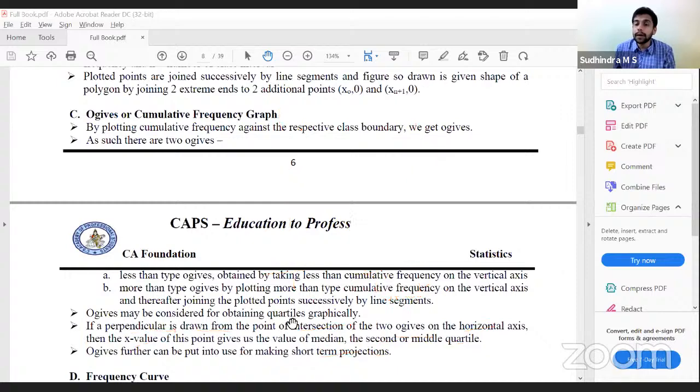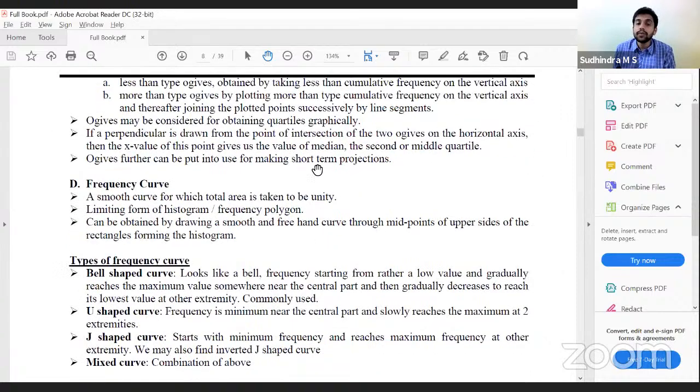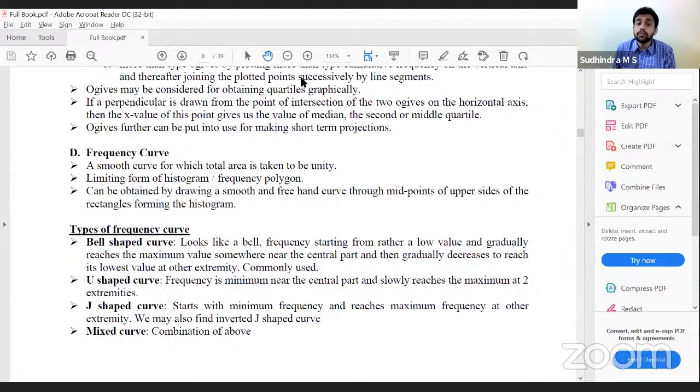The last part is frequency curve. Frequency curve is a smooth curve for which the total area would be taken as unity. So I will have to plot the frequencies, then draw a curve, draw the diagram. You'll get a curve. Instead of straight lines, I'll be drawing curves. Here it will not be the frequency that I'll be plotting, I'll be plotting relative frequency.